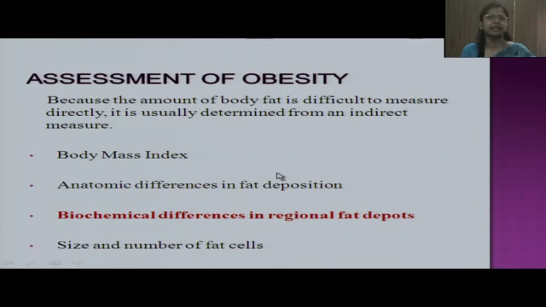Measuring body fat directly is very difficult. There are various indirect means by which body weight can be assessed or measured. The commonest one is body mass index. Besides that, certain anatomic differences in fat deposition, biochemical differences in regional fat depots, and size and number of the fat cells can also assess the obesity.